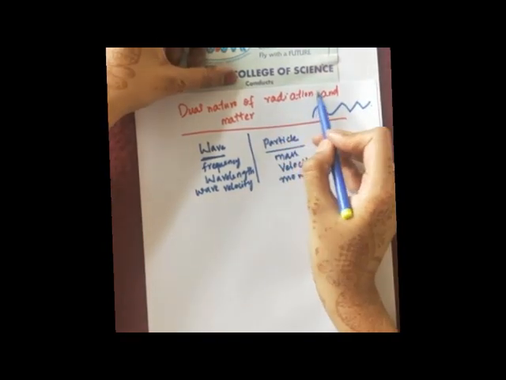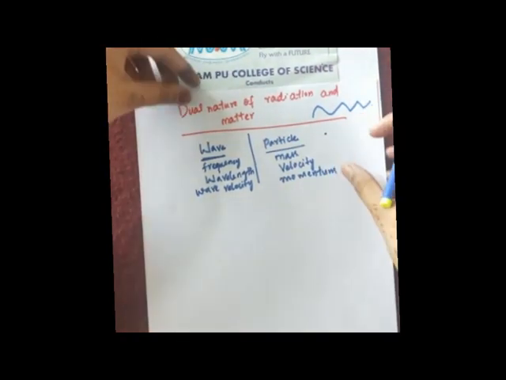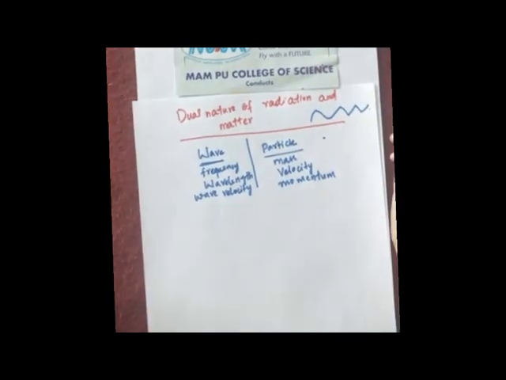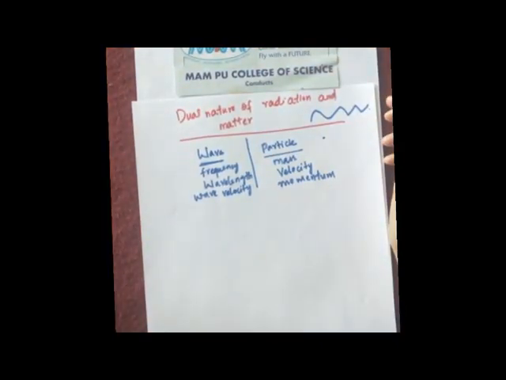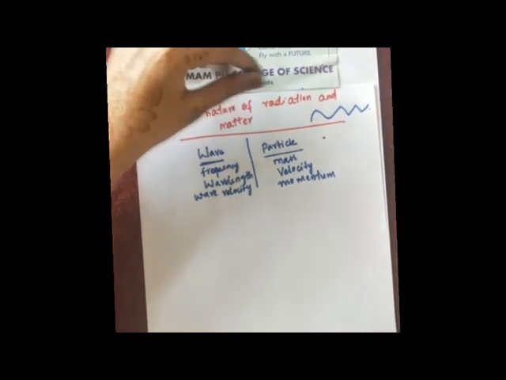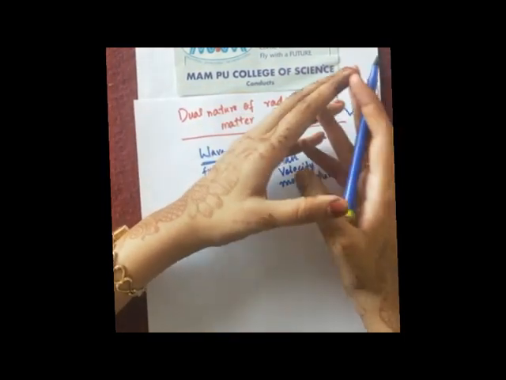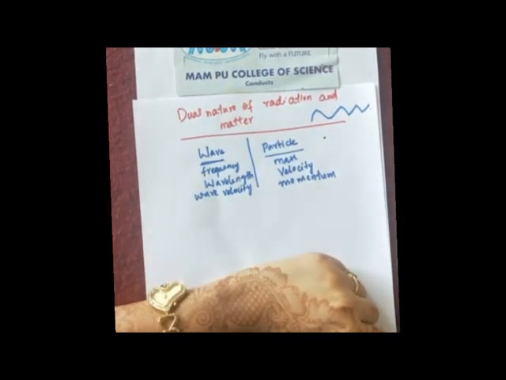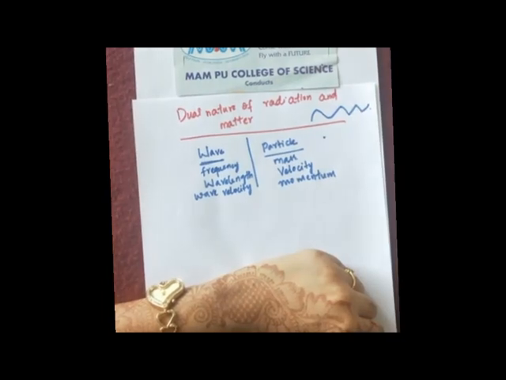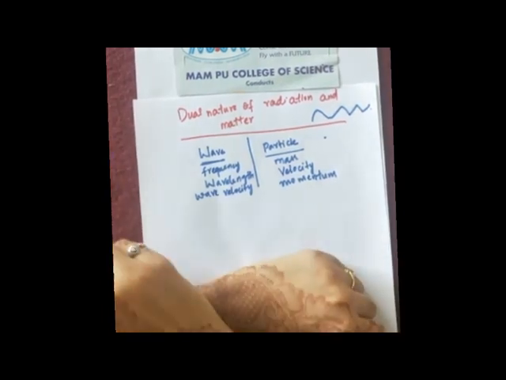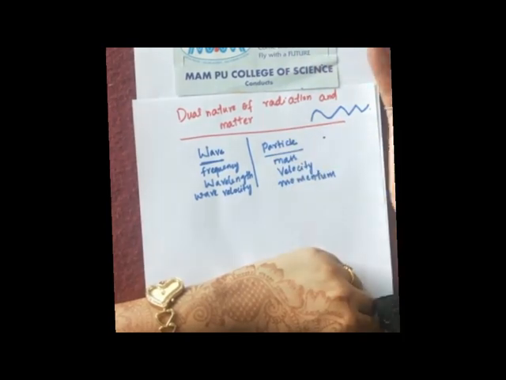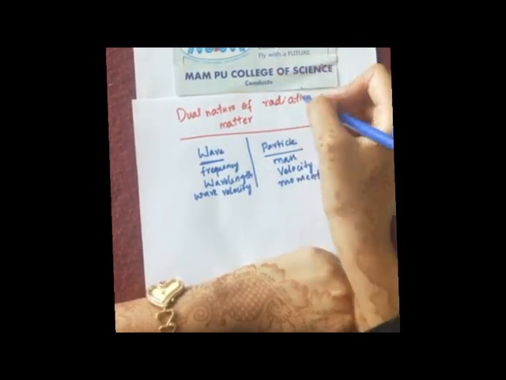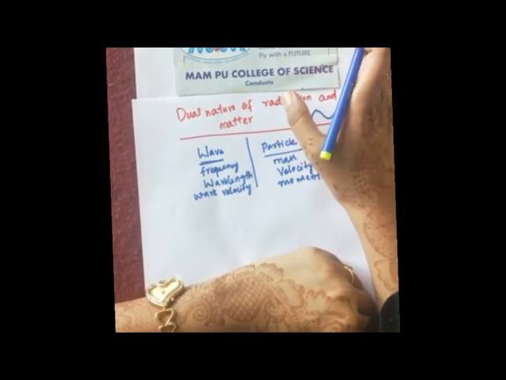Okay, now radiation means, generally what we get in our mind, the rays which are coming from the sun, or there is a light source and the radiations or rays are coming from that light source. Now dual nature means, from this chapter we are learning that if radiations have wave nature, we say that sun rays travel to the earth in the form of a wave. If those radiations are of wave nature, then definitely they are of particle nature also.